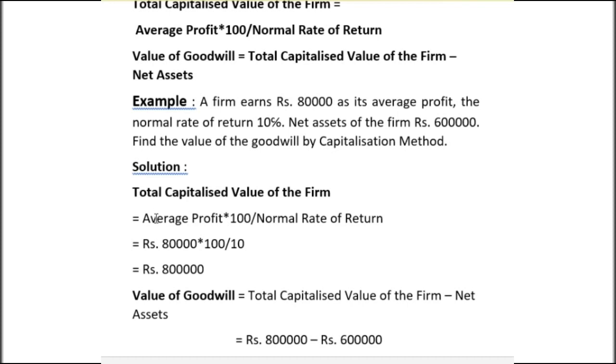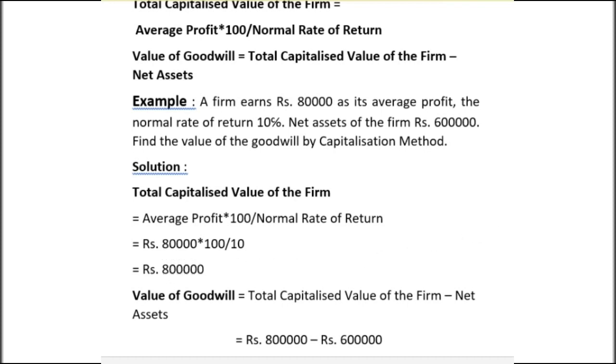Look at the solution. Total capitalized value of the firm is equal to average profit multiplied by 100 divided by normal rate of return. Average profit is 80,000 and normal rate of return is 10%. So 80,000 multiplied by 100 divided by 10, we will get rupees 8 lakh, which is the total capitalized value of the firm.